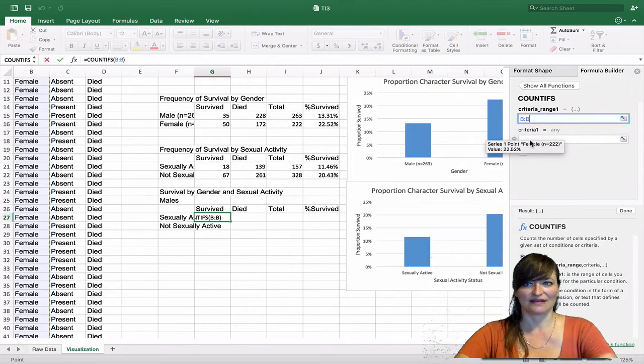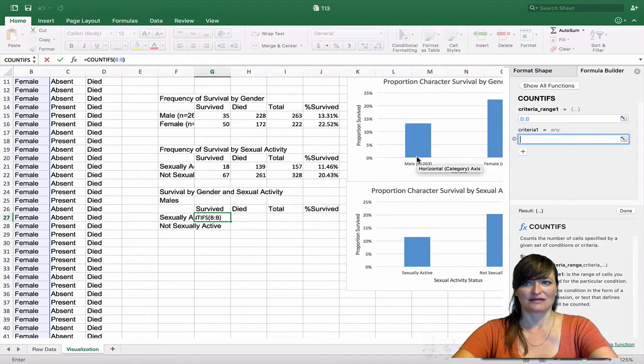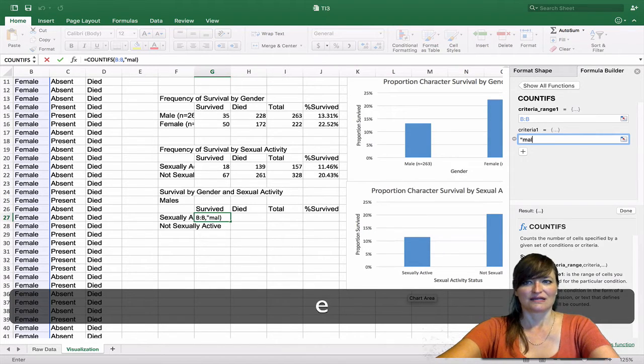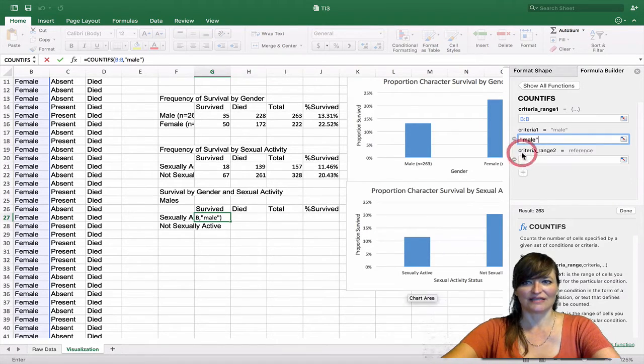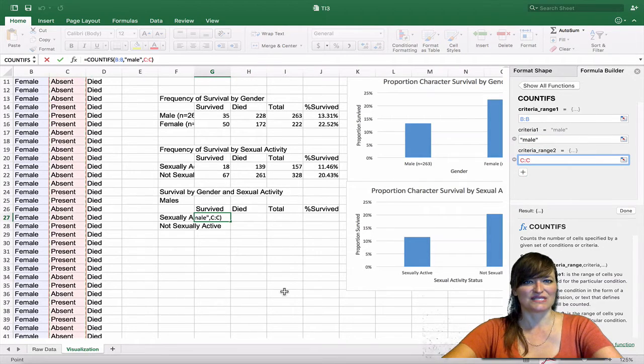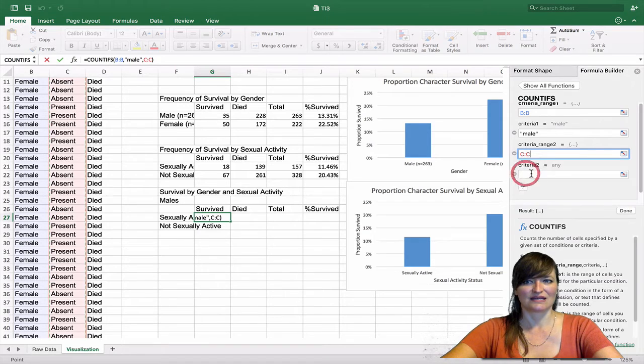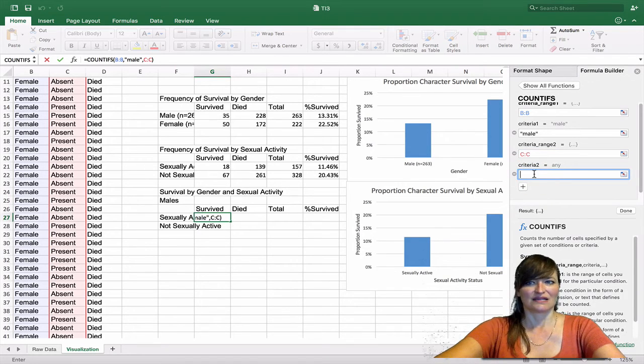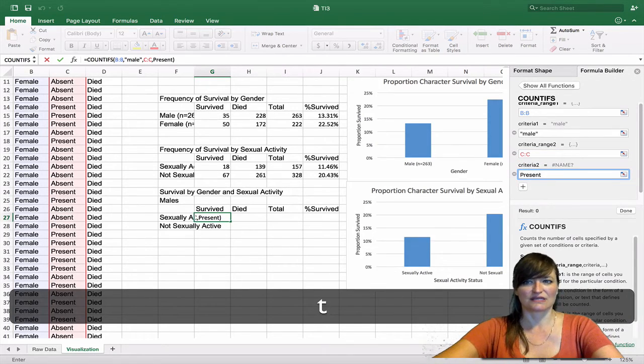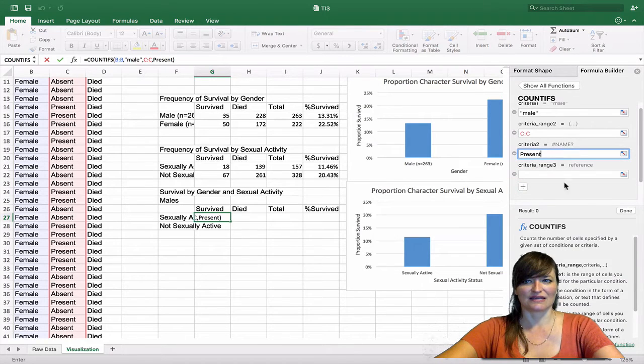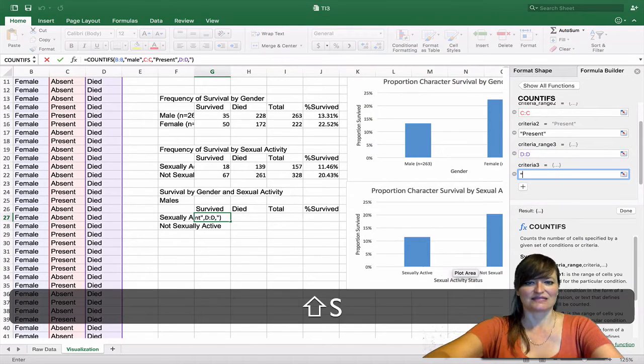Column B is male and column C is present and column D is survived.